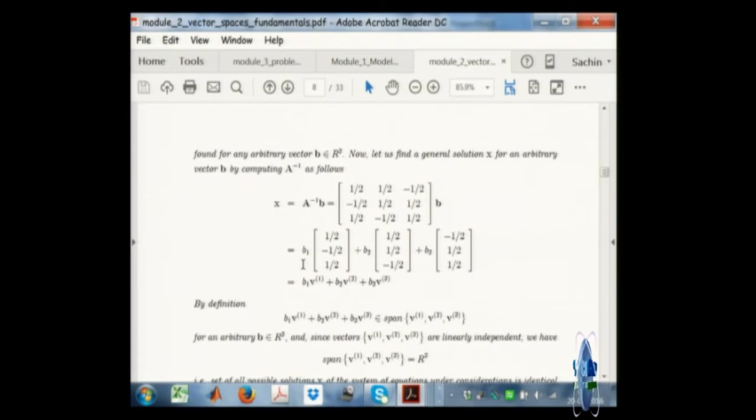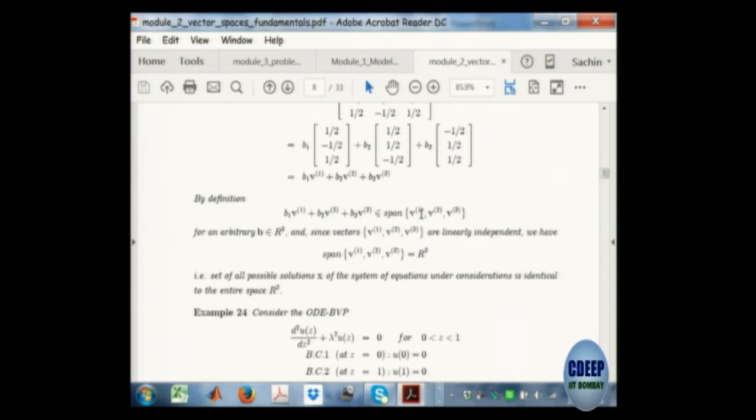So the solution would be a linear combination of sines, okay. Now what is important to show is that conceptually there is no difference between this solution, this b1 times a vector plus b2 times another vector plus b3 times another vector. These are like 3 linearly independent vectors. A linear combination of them gives me a solution, okay. The same thing is operating here.